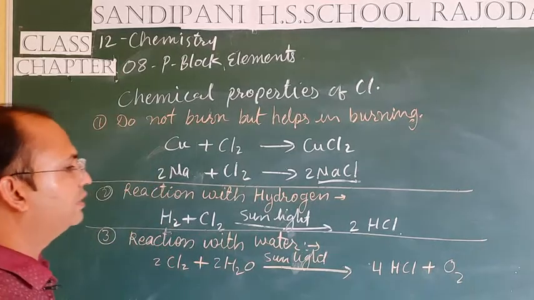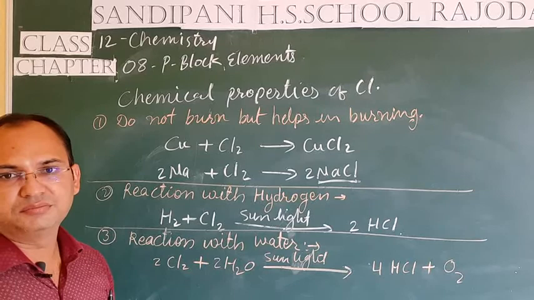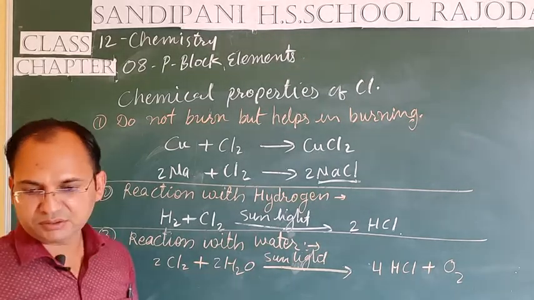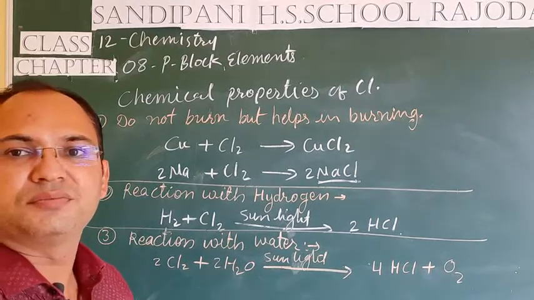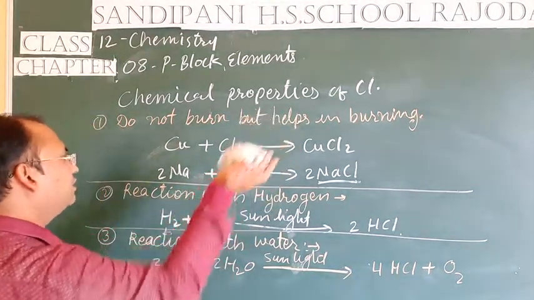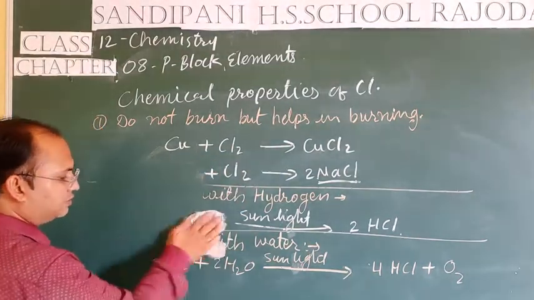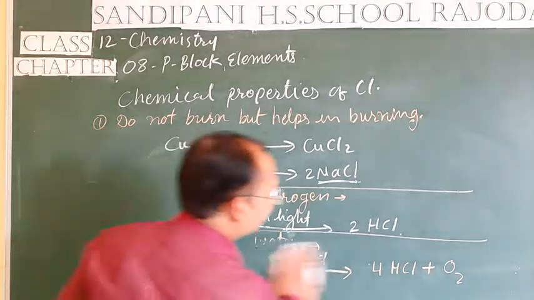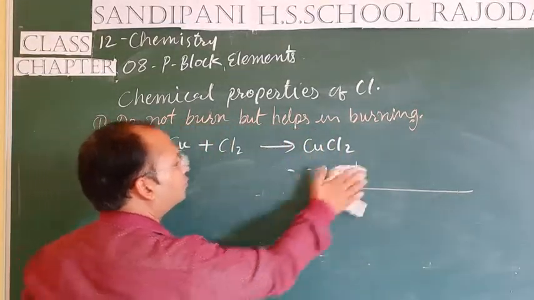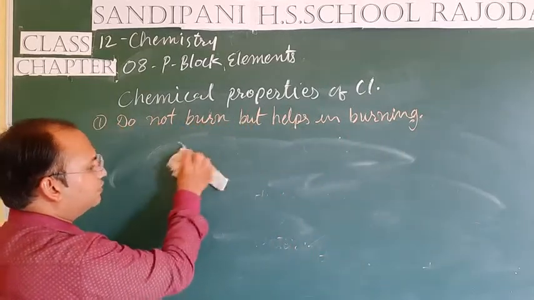Next property, students, is reaction with dry slaked lime. The chemical formula of slaked lime is Ca(OH)2, and when this dry slaked lime reacts with chlorine, then, students, calcium chlorohypochlorite, that is CaOCl2, is formed.